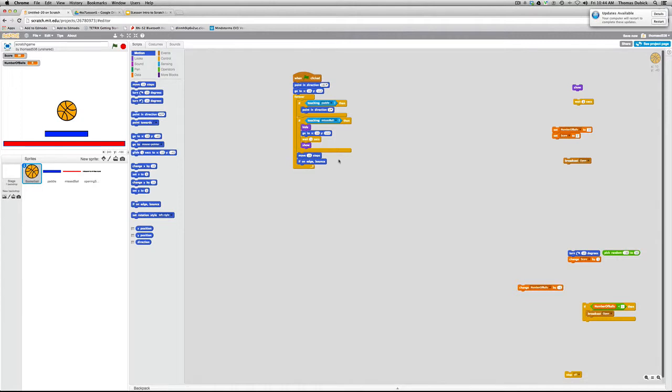All right, it's always going to bounce straight up, which isn't really much fun on the paddle. So we're going to do things to get it to change. And what we're going to do is, bear with me, we're going to do something where we get it to turn. So do this after you point in a direction, because all you want to do is point in the right direction and then have it turn a few degrees. All right?